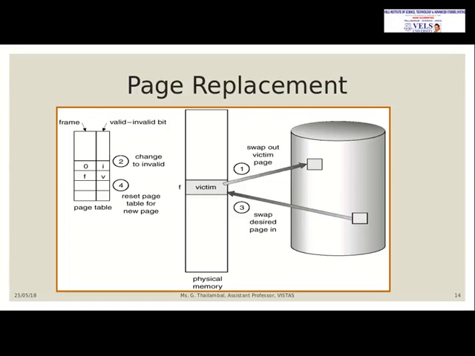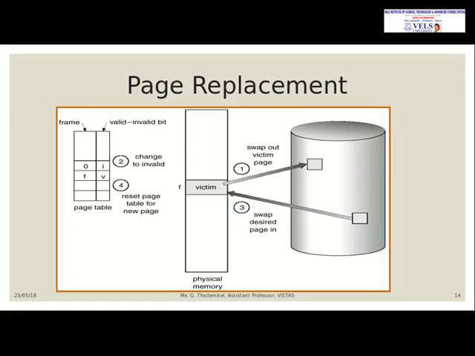So the page table is there. The first step is to swap out the victim page with the help of the algorithm, because the OS doesn't find any free frame. F is the victim page that is swapped out. After that, the second step is that the table needs to be reset to invalid, because already F would have been the frame number, but now it is not there.